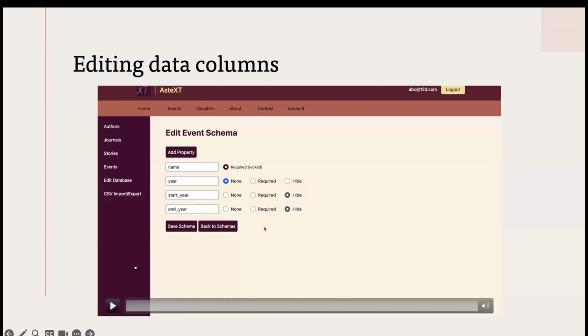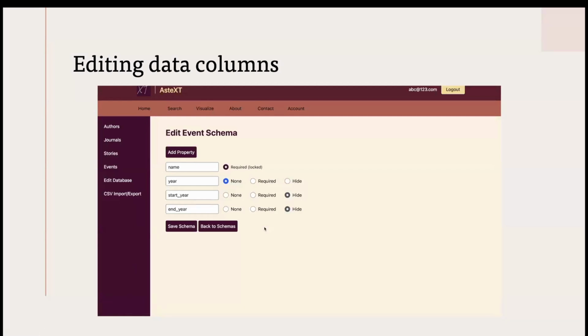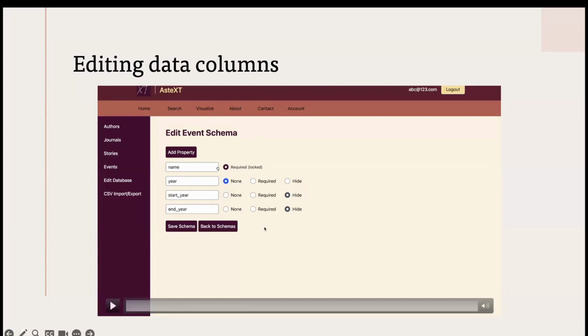Finally, here is our last demo. This is editing data columns. So not only can the administrators edit the data that's inside the database, they can also edit how it should be formatted. You can see here that events right now are going to have a name, which they are required to have, and a year, which is not required. But there's also a start year and end year column that's hidden from the public view.